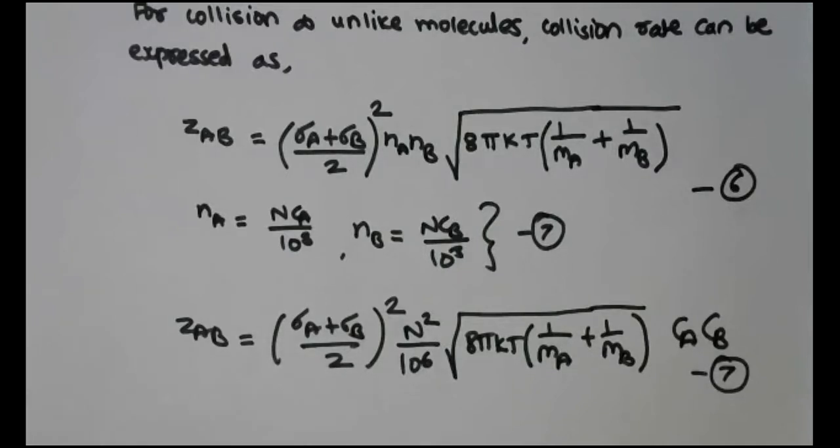Therefore, after determining the collision rate, we multiply it by the fraction of energetic collisions, and only then will we be able to determine the actual rate of reaction. But how do we know what fraction of the collisions will be energetic?